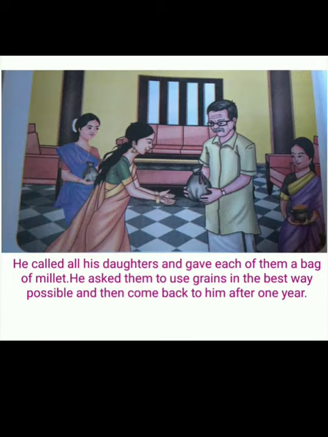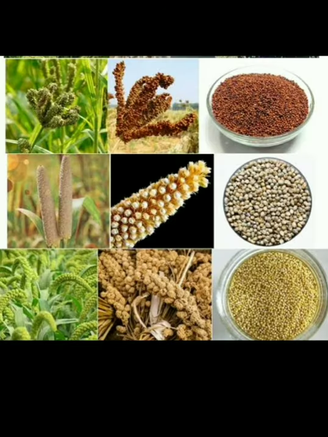He called all his daughters and gave each of them a bag of millet. He asked them to use the grains in the best way possible and then come back to him after 1 year. So one day he called all his three daughters and gave everyone a bag of millet. What is meant by millet? Millet is a cereal or grain grown in warm countries. There are different types of millets like finger millet, ragi, pearl millet, kambu, and little millet.